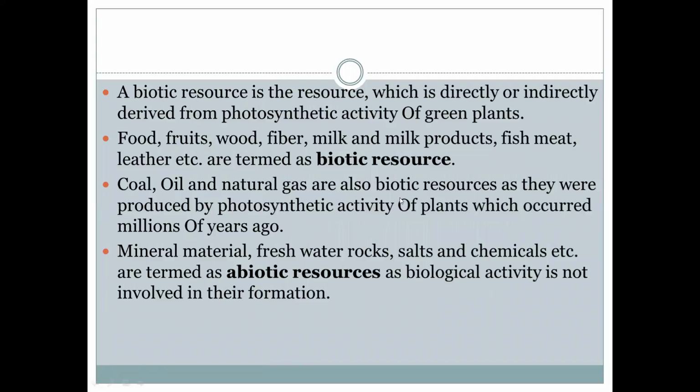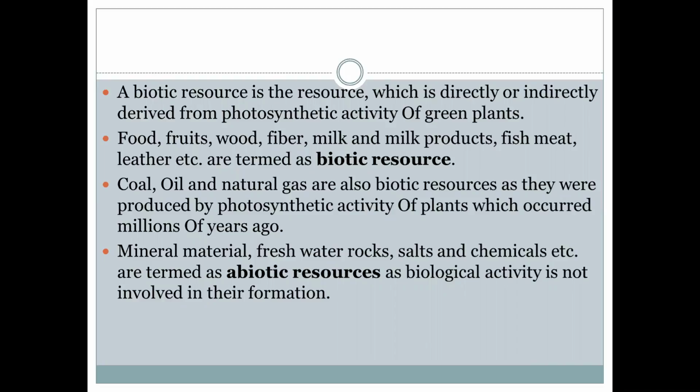A biotic resource is the resource which is directly or indirectly derived from the photosynthetic activity of green plants. Green plants utilize the sunlight for their growth. Plants are the producers. They make their own food. How do they make it? Through the photosynthesis process, which you studied in science.